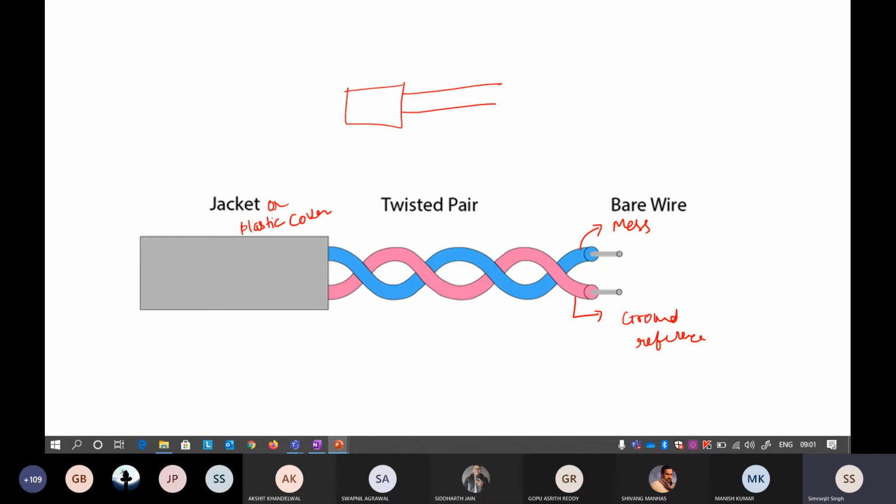Now, why is this wire twisted and intertwined with the other? Suppose this is the wire, and at around 1.5 kilometers there is a source that is causing disturbance. This is wire 1, and this is wire 2. The source is causing disturbance to wire 1, so the signals traveling through it, 1011, get corrupted.